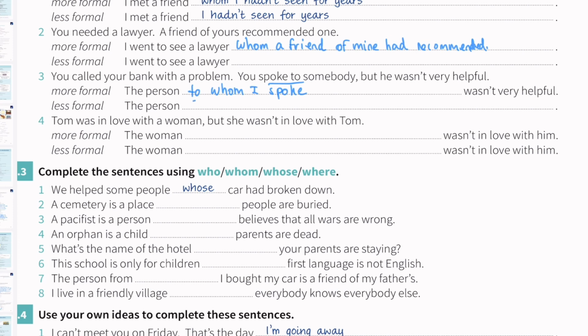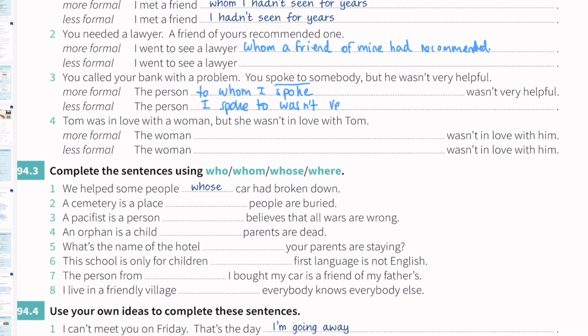You have to be careful about the position of the preposition. I spoke to wasn't very helpful. This part of the sentence is the same. So be careful here, yeah? The person to whom I spoke and the person I spoke to is a different position, right?